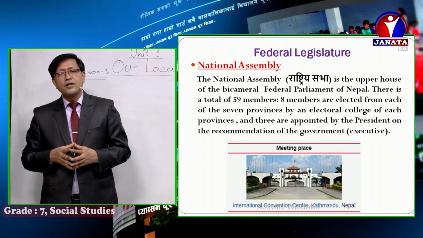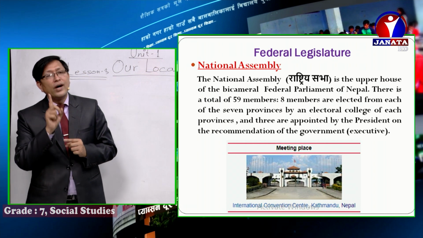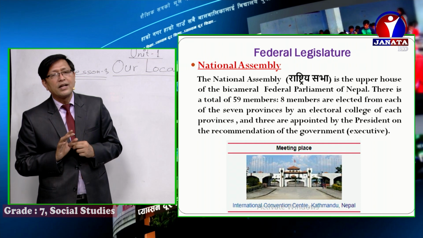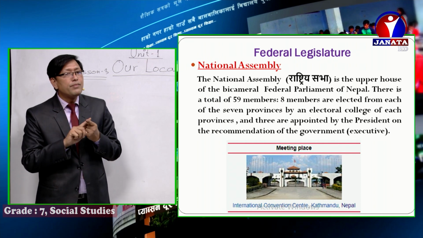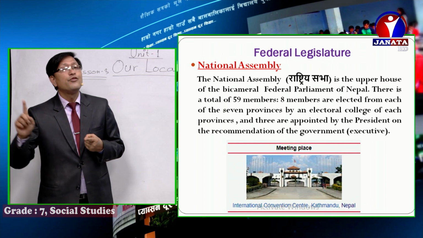Let me tell you, boys and girls, how many provinces we have? 7 provinces. And from one province, 8 members are elected from the electoral college. 7 provinces, 8 members in each province means 8 7s are 56.